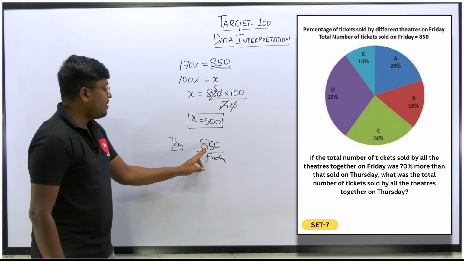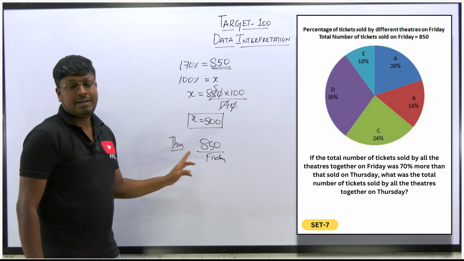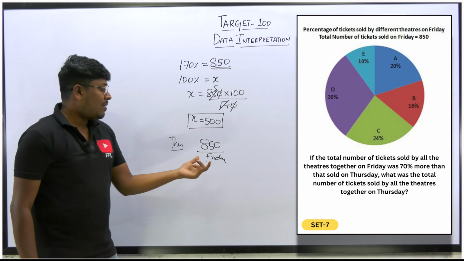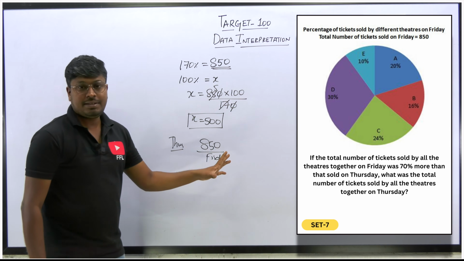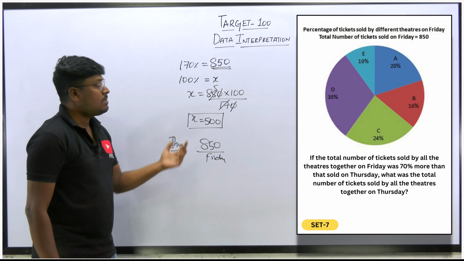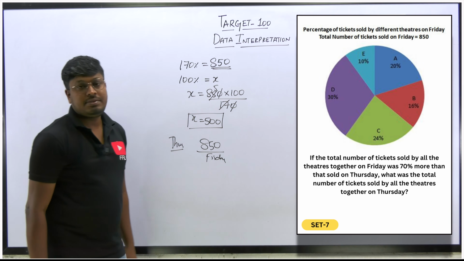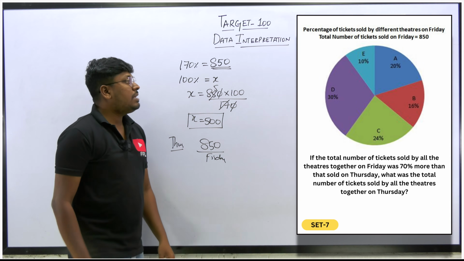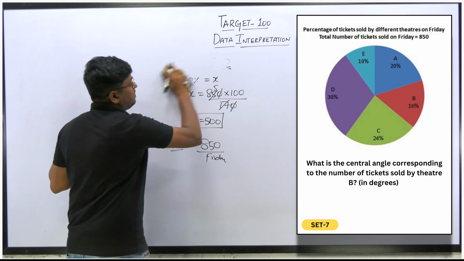So on Thursday, 70% of the tickets have been sold when compared to Friday. That's the concept. Or else you can take Friday as 170% and Thursday as 100%. So I have solved it and I have found the answer is 500. Right? So that will be the answer for question number 3.